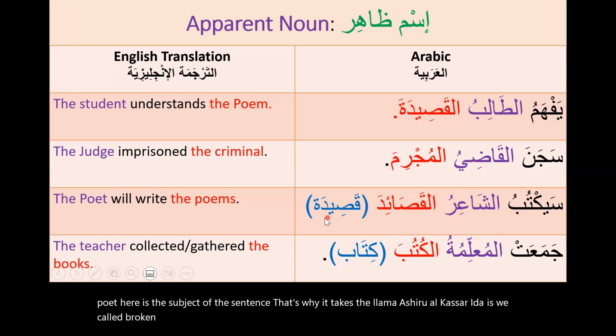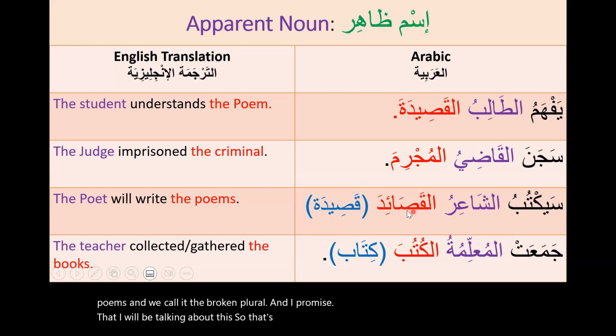So the singular here is قصيدة. قصيدة is poem. قصائد is the plural form of قصيدة, poems, and we call it the broken plural, and I promise that I will be talking about this. So that's why al-qasaida is our object here, and it takes the fatha, al-qasaida.